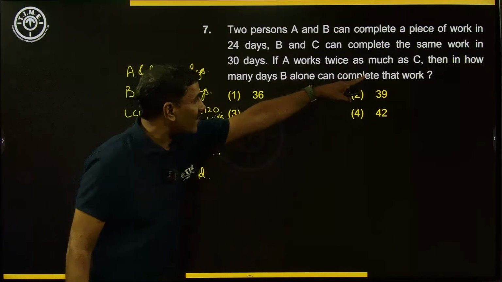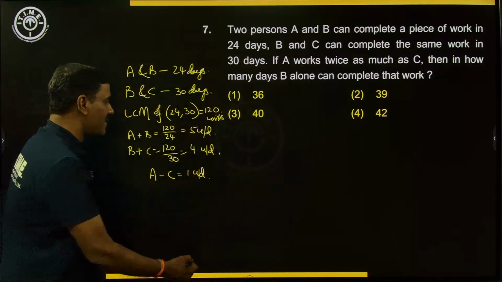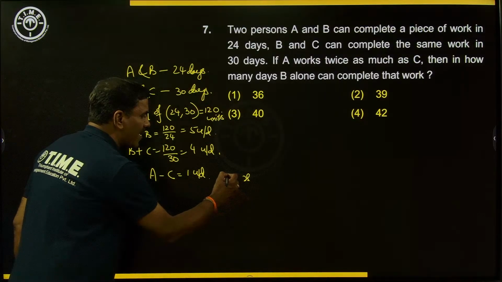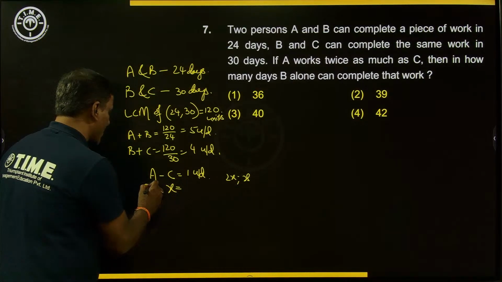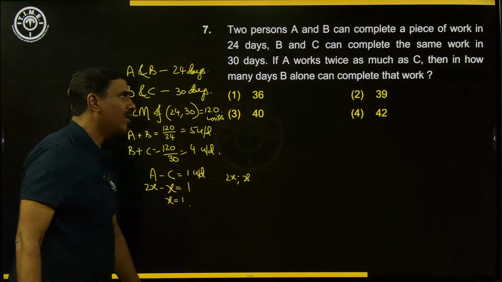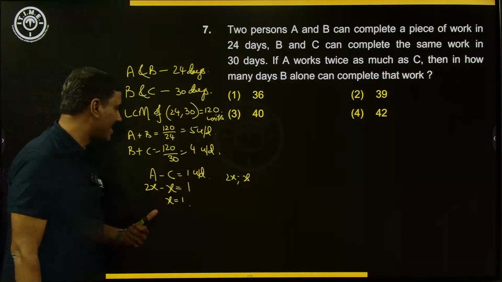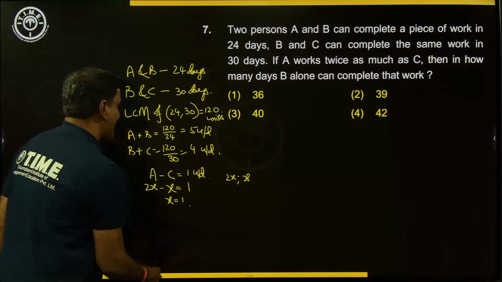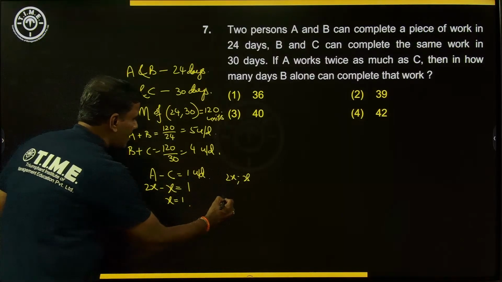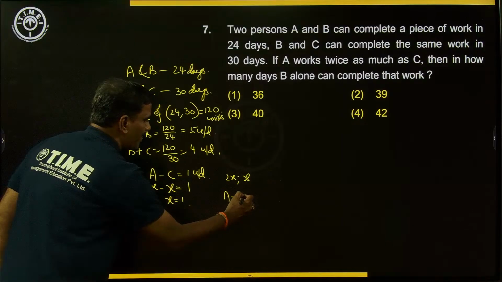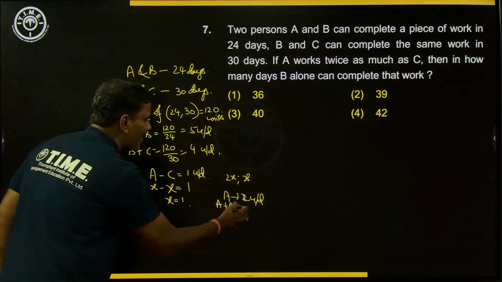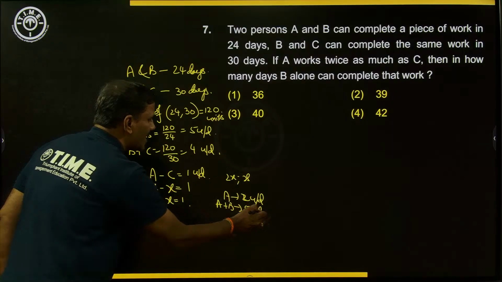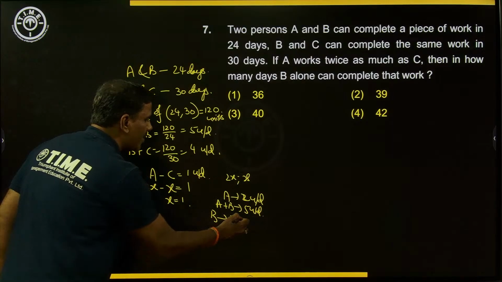And what he has mentioned, if A works twice as much as C, that means if C makes X units, A will make 2X units per day. So 2X minus X is given as 1. So X will be 1 unit, we can say. Right or not? And if X is 1 unit, A completes 2X units, which means 2 units. Right or not? 2 units per day. Whereas A and B together are completing 5 units per day. That means B completes 3 units per day.